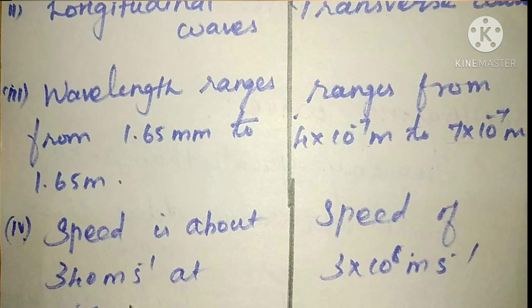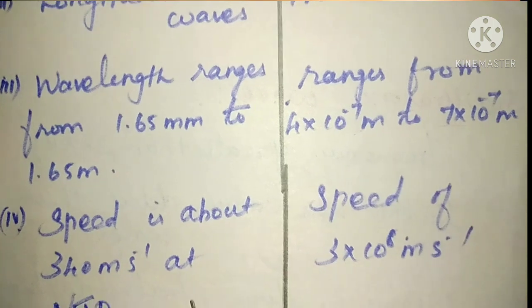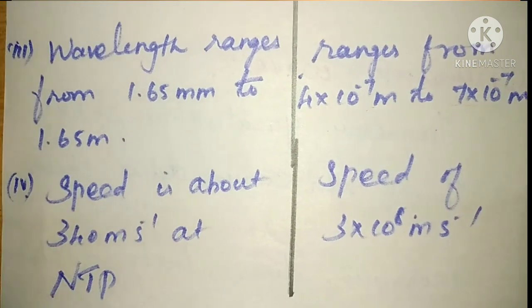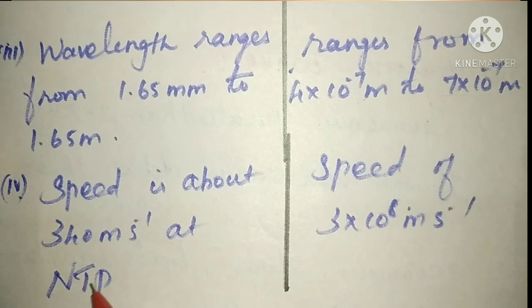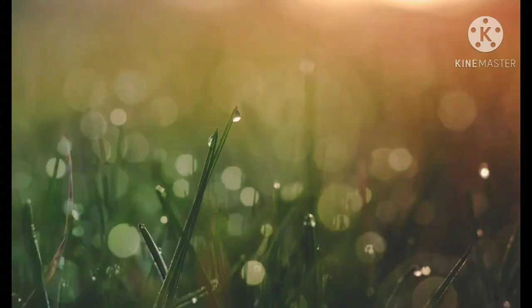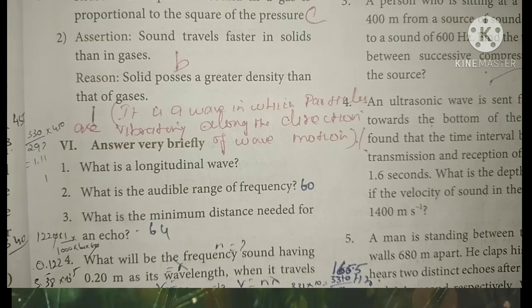The speed of sound is about 340 meters per second at NTP. What is the full form of NTP? Normal temperature and pressure. And the speed of light is 3 into 10 to the power 8 meters per second. Now we can mark some question answers.